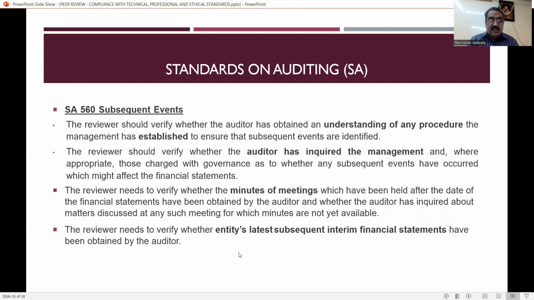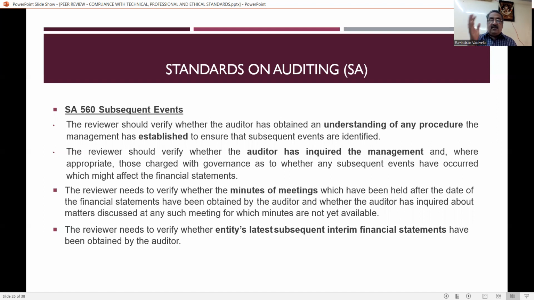Then SA 560, subsequent events, that is after the balance sheet date. If any events happen after that, they are called subsequent events. Then the reviewer should verify whether the auditor has obtained an understanding of any procedures the management has established to ensure that the subsequent events are identified.